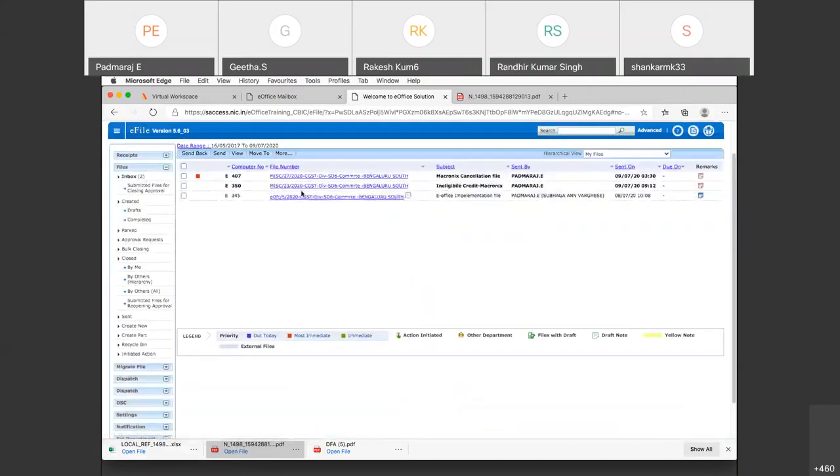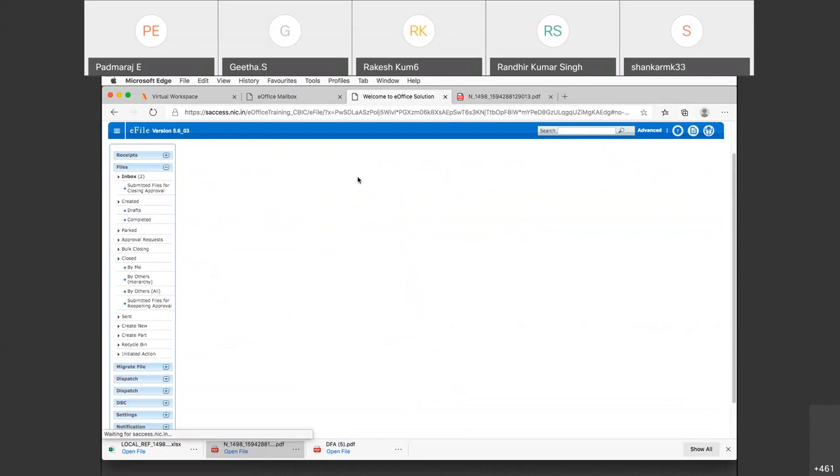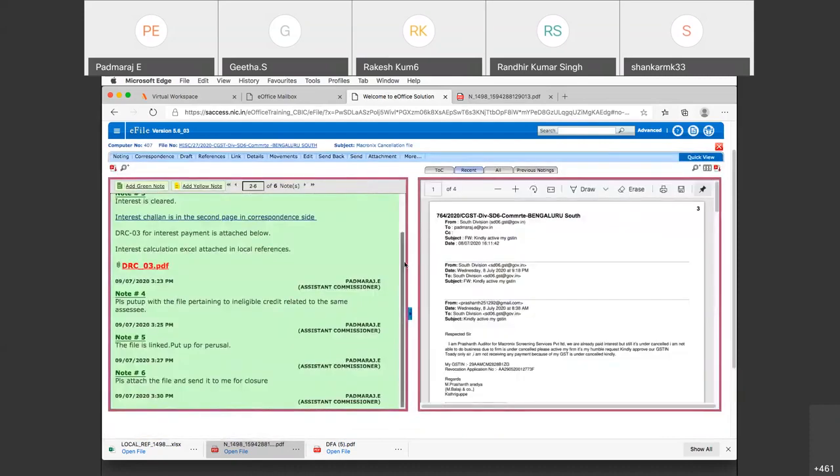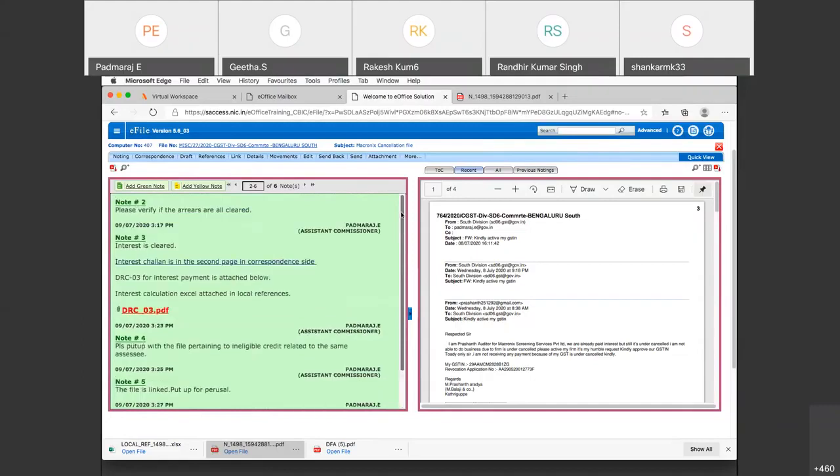Now the RO sees it in his inbox. So it has come back from the AC. Let me see what is the comment. I'm going inside. Okay, so the AC has said, please attach the file and send it to me for closure. Now what will he do? He will have to attach that file rather than linking it.